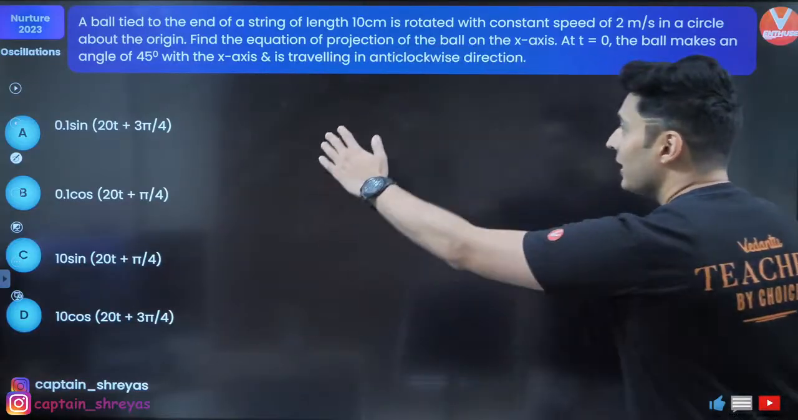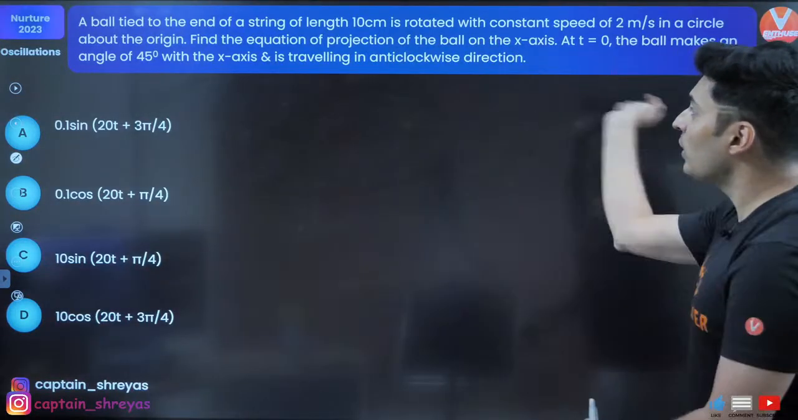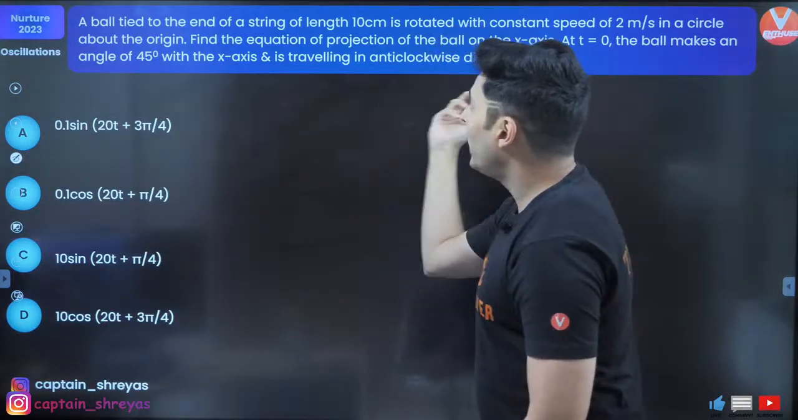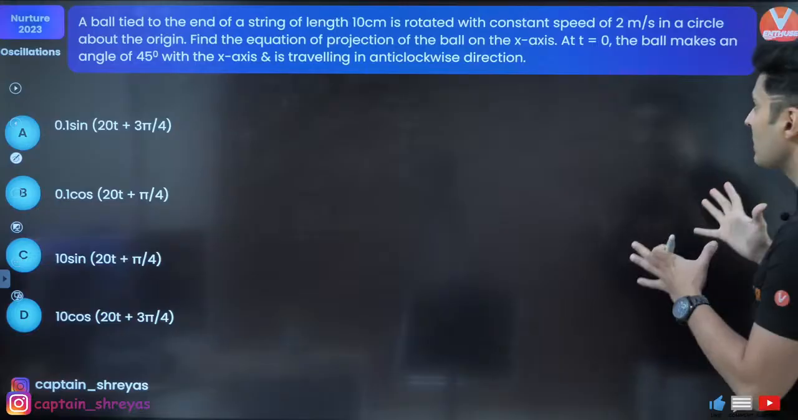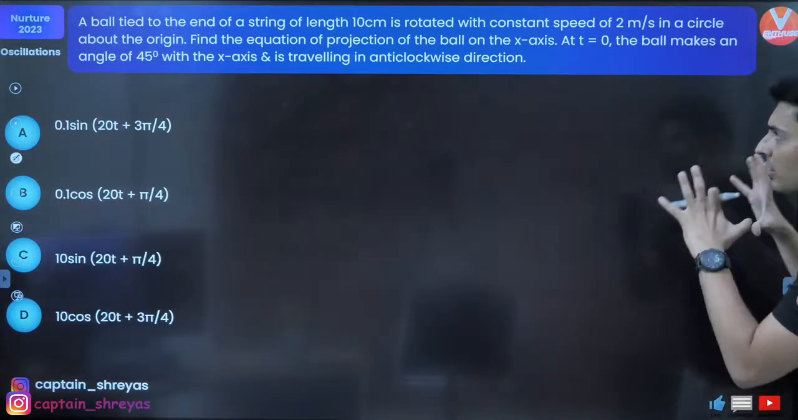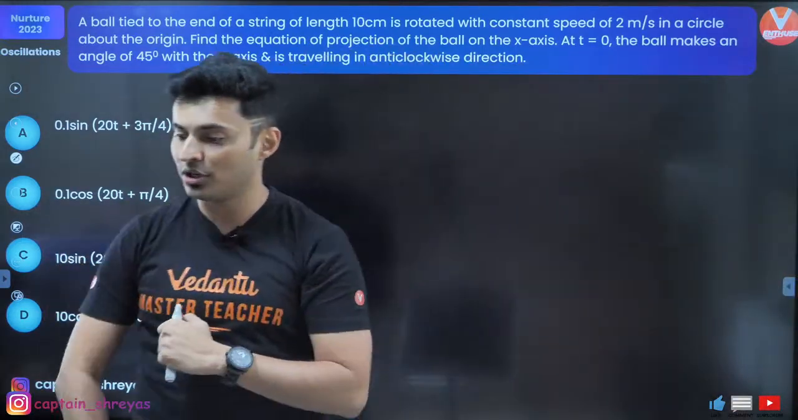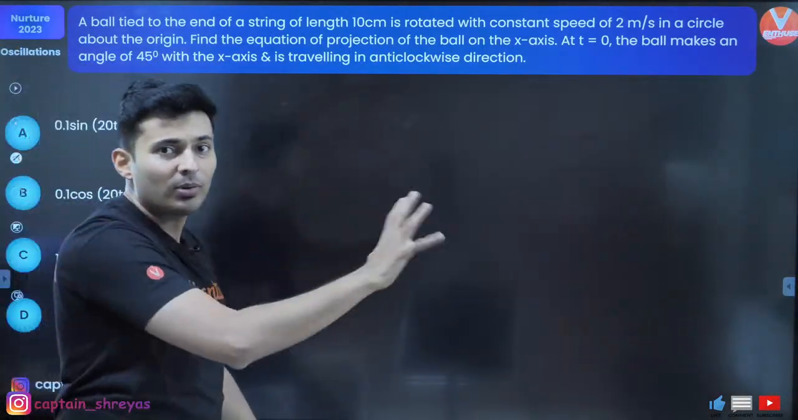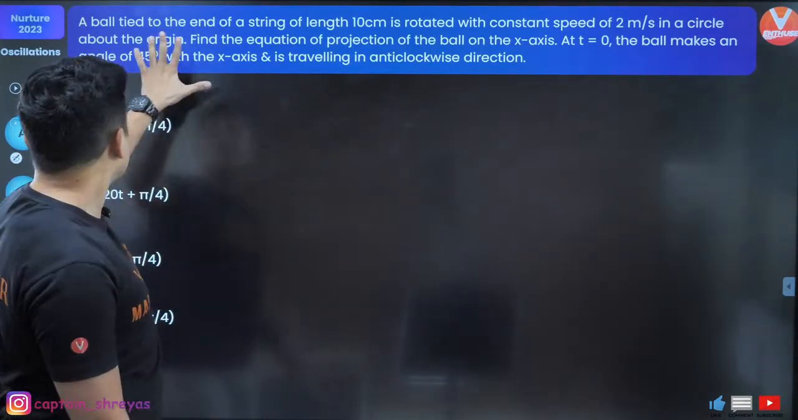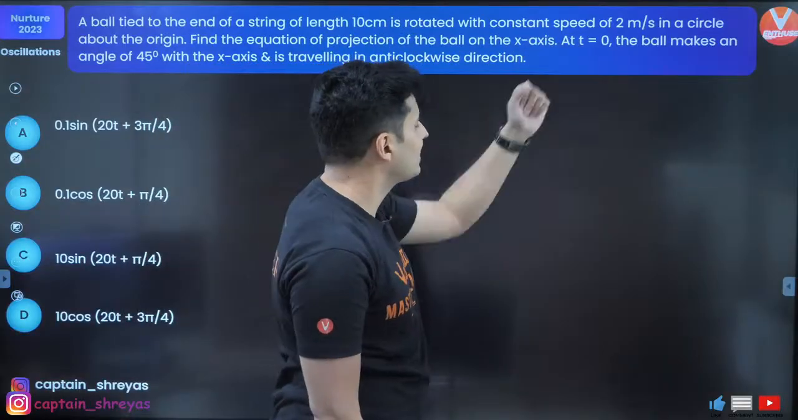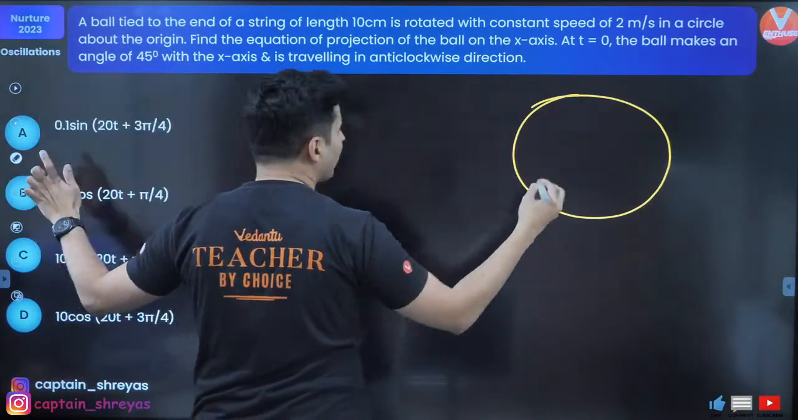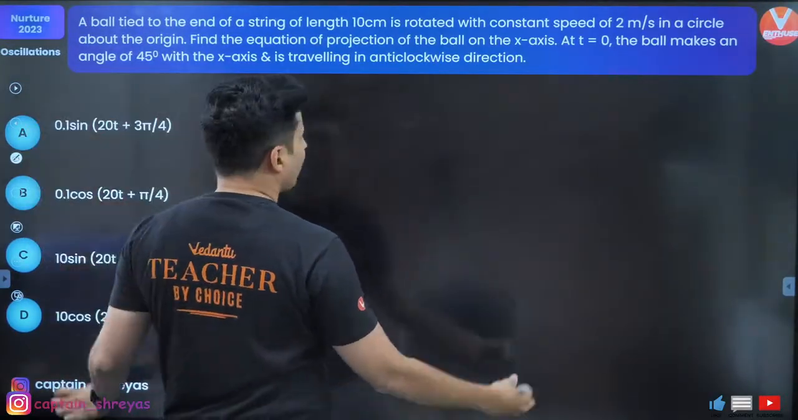Yes, Aishwarya. Next question is, a ball tied to the end of a string of length 10 centimeters is rotated with constant speed of 2 meters per second about the origin. Find the equation of the projection of the ball on the x-axis. At time t equals 0, the ball makes 45 degrees with the x-axis and is traveling in the anti-clockwise direction. Let's visualize. Don't just apply formulas. You have to visualize. So a ball is tied with a 10 centimeter radius, speed is given. I think I should start with uniform circular motion.